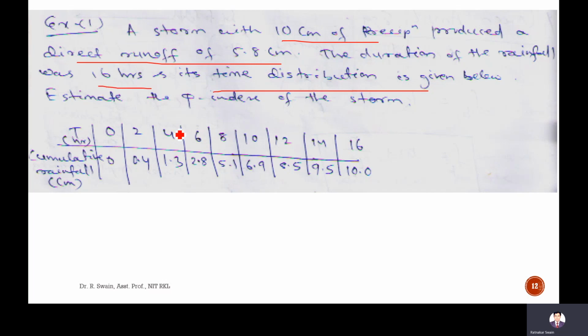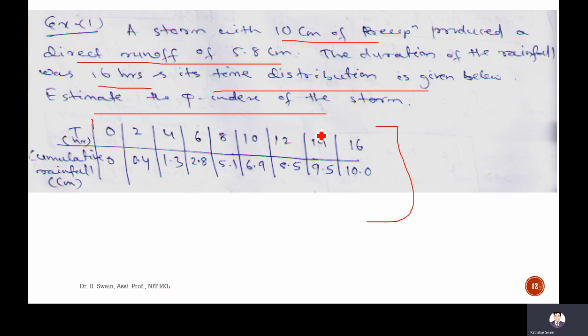The time distribution is given below, but for the phi index, it does not mean that in the 16-hour rainfall, the phi index loss will occur for all the 16 hours.